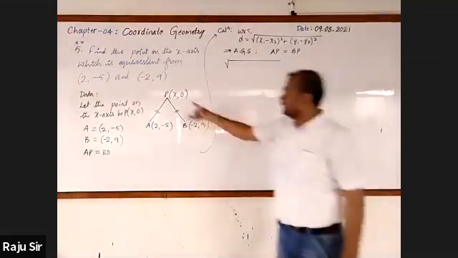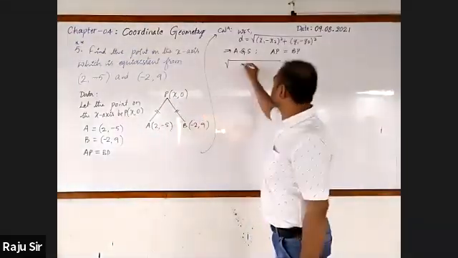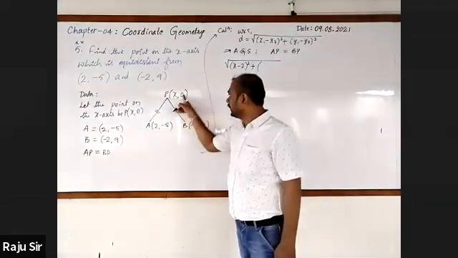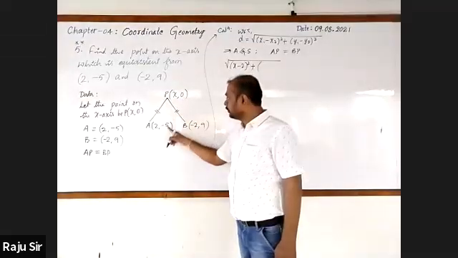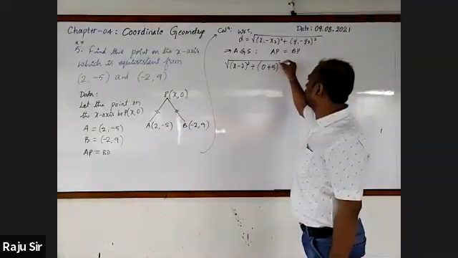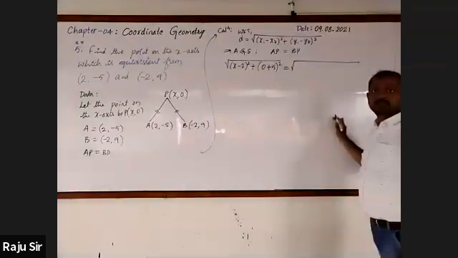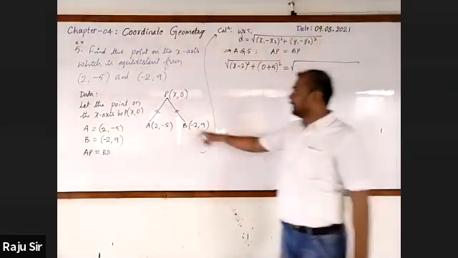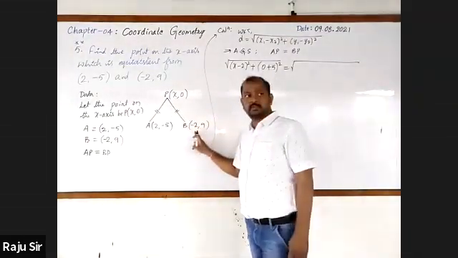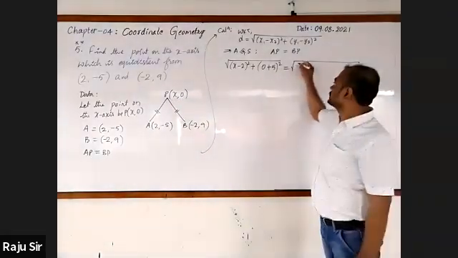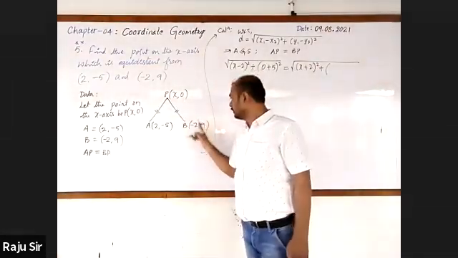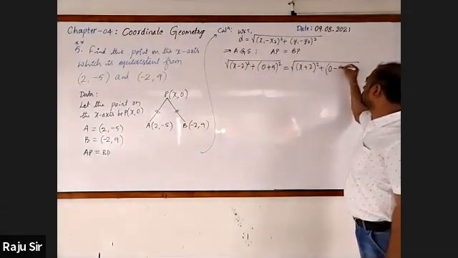Let us write AP. AP is (x minus 2) whole square plus (y1 minus y2), where y is 0 and y2 is 5, so 0 minus of minus 5. So it will be 0 plus 5 whole square. If not understood, please ask me. Next, BP. It is x1 minus x2: x minus of minus 2 is x plus 2 whole square, plus y1 minus y2: 0 minus 9 whole square.